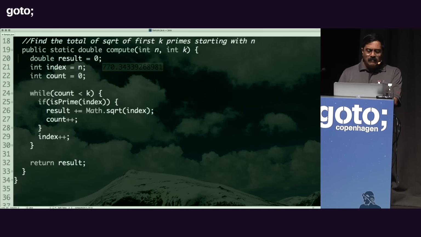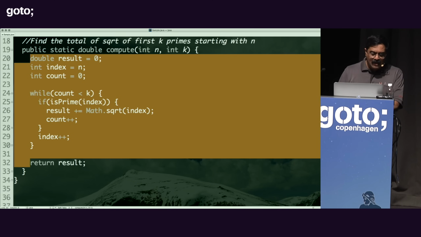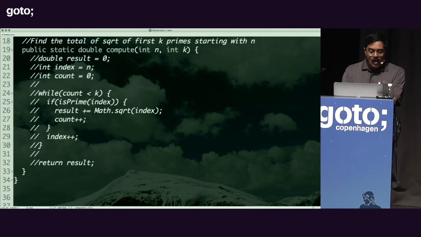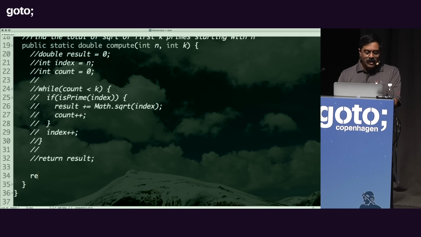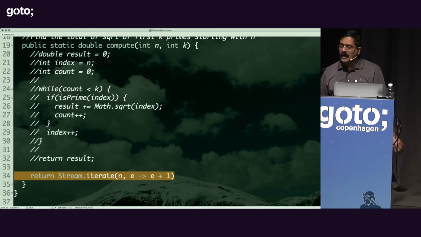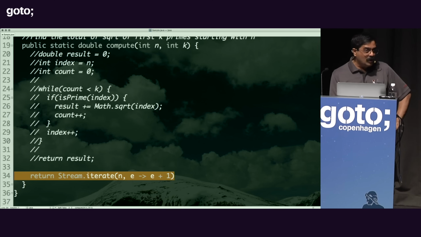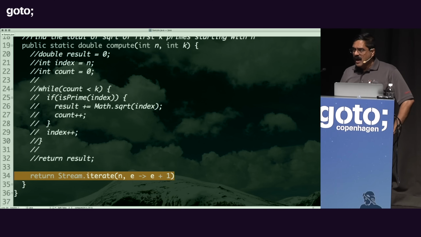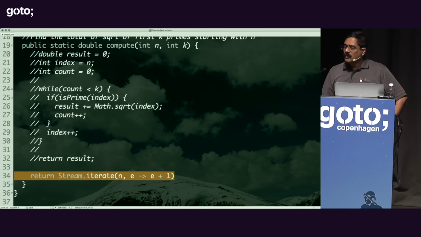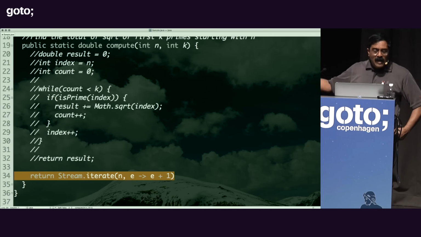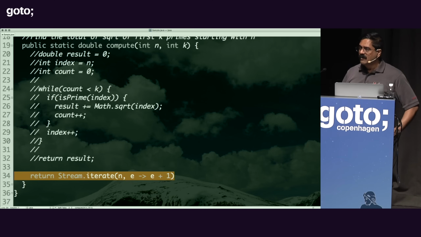Well, that code ran, but let's try to do this in the functional style. How do we really execute it? What I'm going to do here is return Stream.iterate, and I'm going to take the value n to begin with, given an element, plus 1. Stop right there and look at that code for a minute. What in the world is this code doing? This is an example of an infinite stream. This stream says, I will give you value n plus 1, n plus 2, n plus 3, n plus 4, n plus 5, n plus 6, and keeps on going, never to ever stop giving you that value.